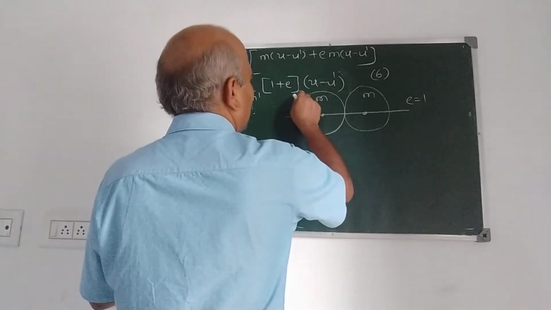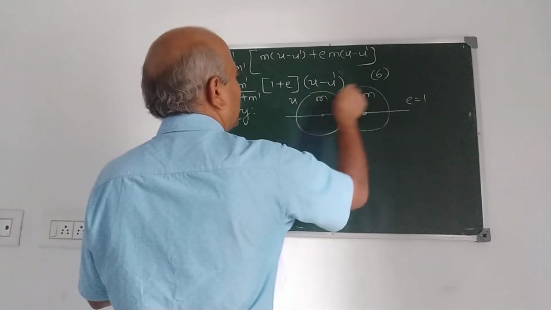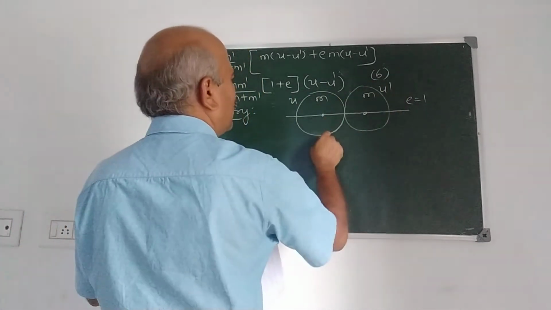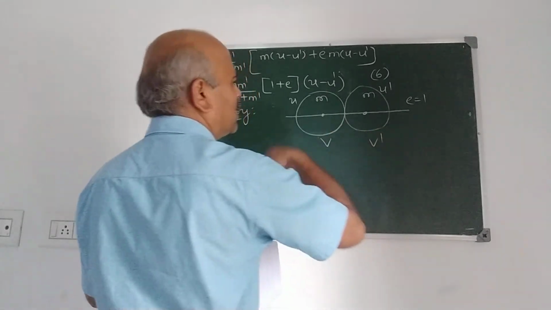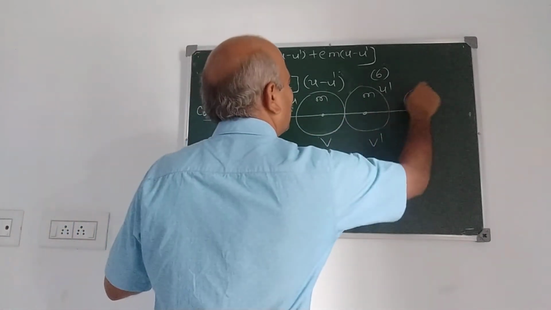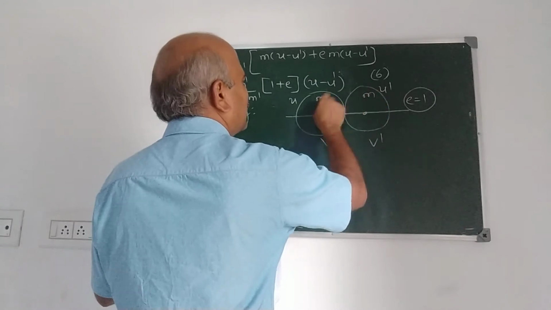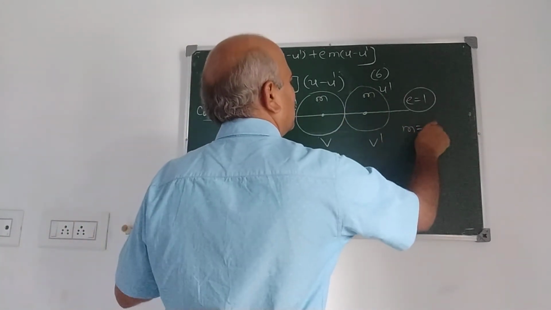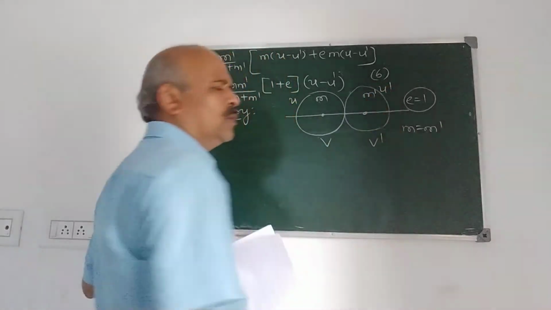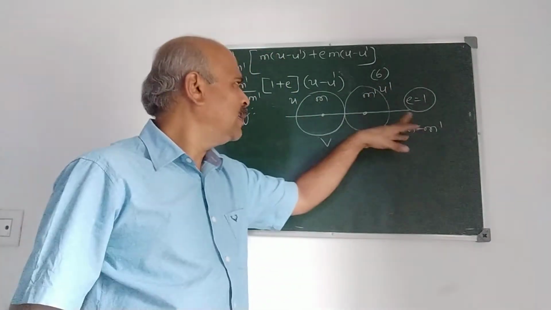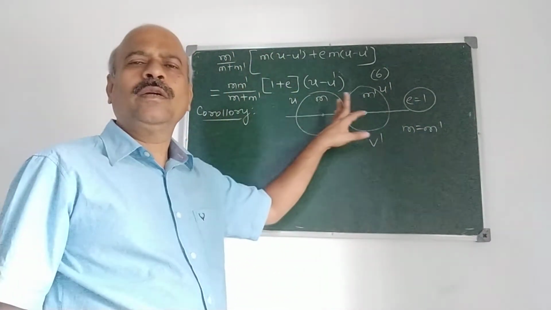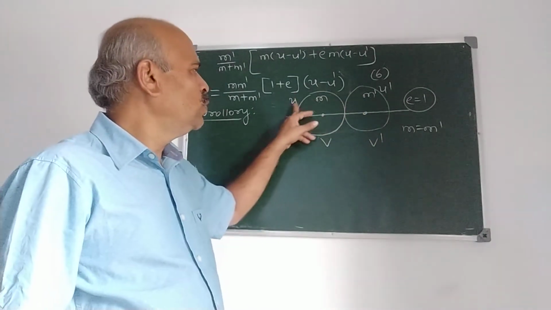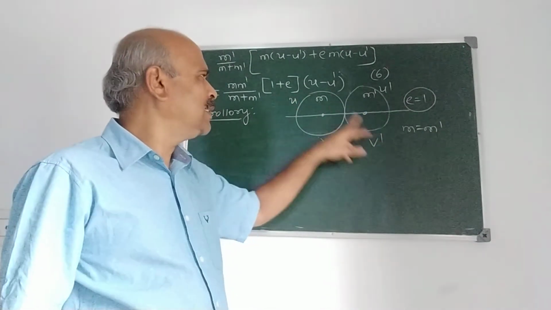What is the result here? Suppose u and u dash are the velocities before impact, v and v dash are the velocities after impact, e is equal to 1 and the masses are the same, m is equal to m dash. Then what do you have to prove? After impact they interchange velocities, meaning v is u dash and v dash is u.